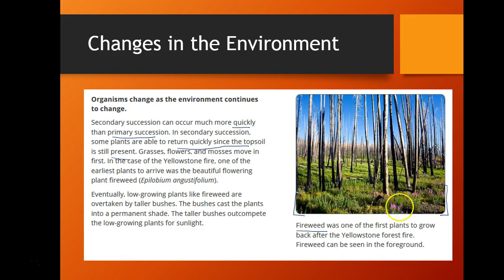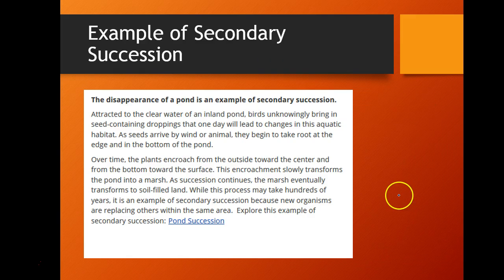So once we have these low-growing plants that come in, eventually they're going to be overtaken by taller bushes. And the reason why they're overtaken by taller bushes is because those bushes are going to cast a shade on these plants, and then those taller bushes would then outcompete the low-growing plants for sunlight. And so you see that even though these fireweed plants are the first ones to come, eventually taller, bigger bushes will replace them. So we see another example of secondary succession would be the disappearance of a pond.